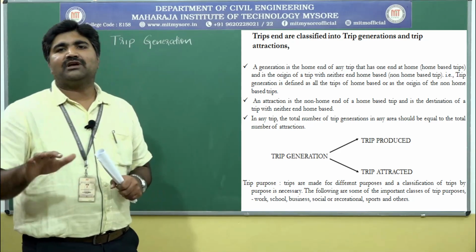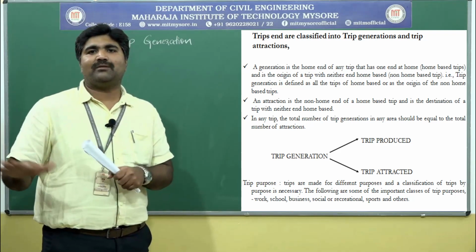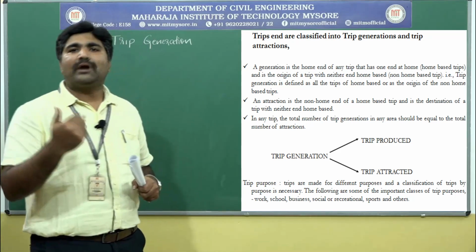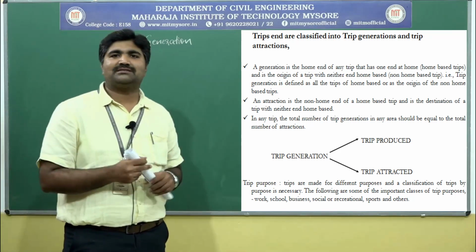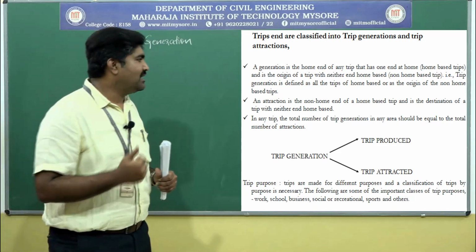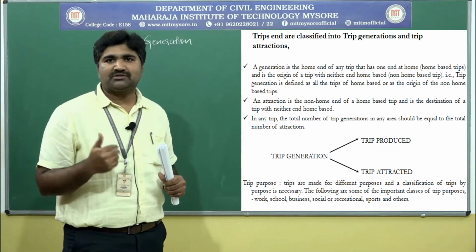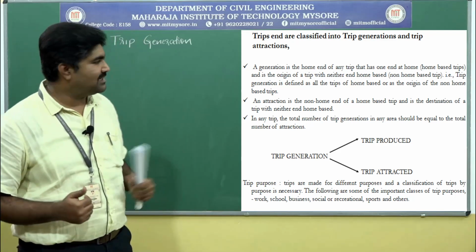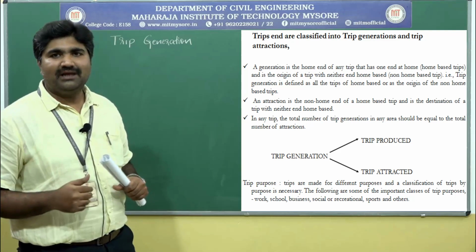For example, if you consider your family, the head of the family, the father, will be working, so he has to make daily work trips. If there are school going children, they will make school purpose or college purpose trips. Similarly, there may be sports and recreation purposes, such as visiting shopping malls or theaters. Those are the other reasons for trips.